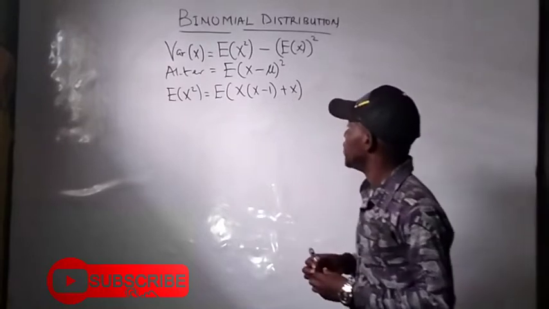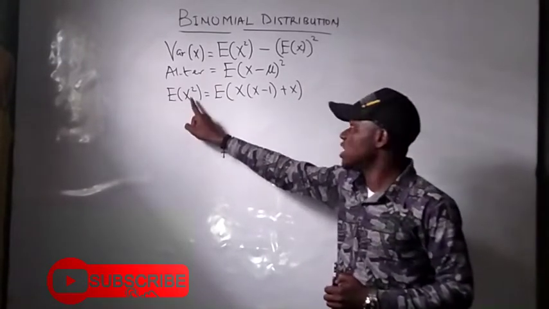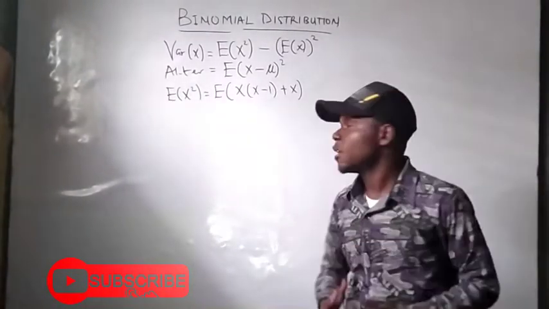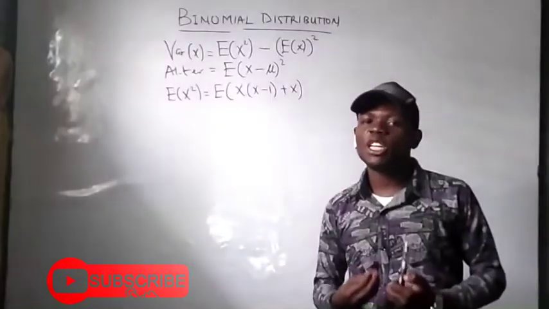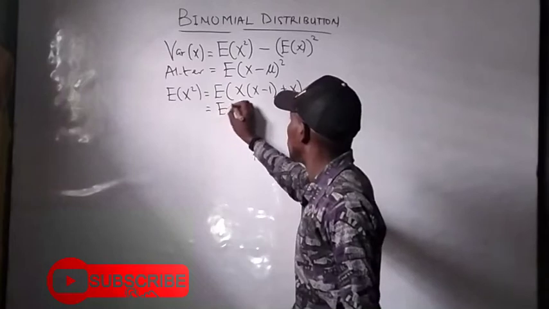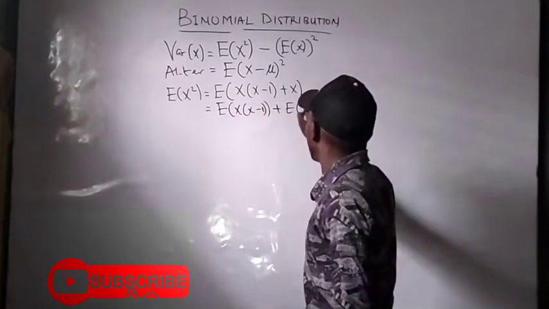When you expand this bracket, you are still going to have x squared here, so we look for a way to expand it so that we can easily deal with it. By the expectation property, this can be expanded to become the expectation of x times x minus 1 plus the expectation of x.